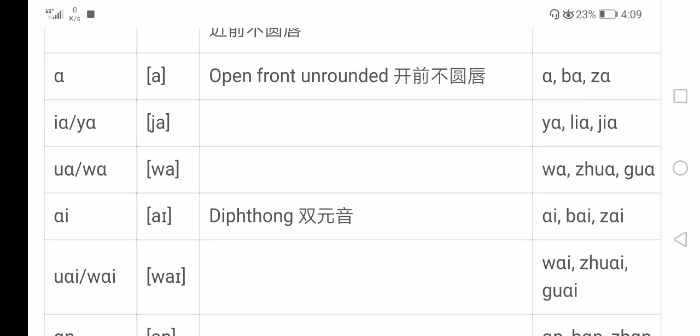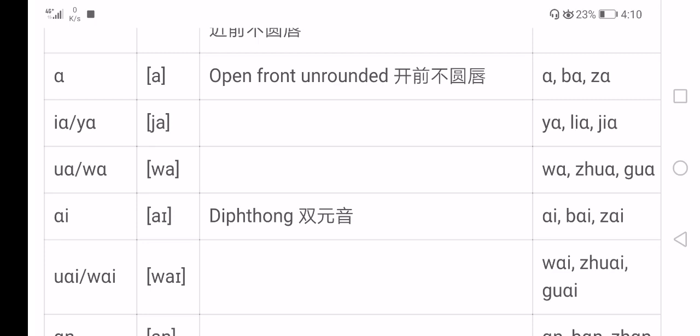Then we have the final ya, spelled ia. It is a final, following other initials to form syllables. When ya itself is a word, then it is spelled ya. It is pronounced the same as ia.